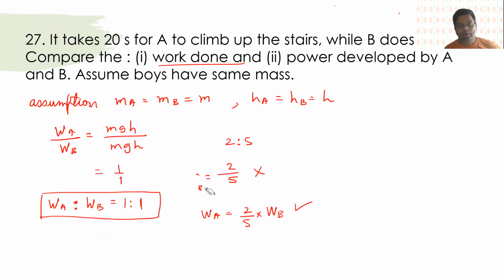Now moving ahead, they have asked for power as well. Let me write it how I expect you to do.